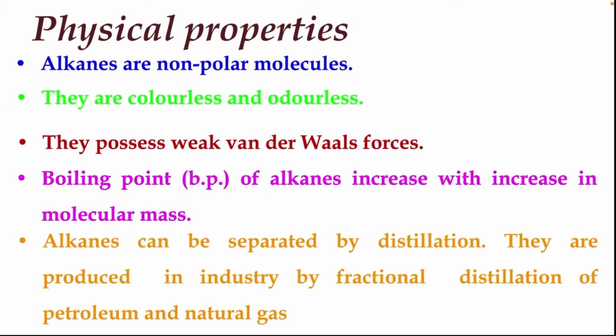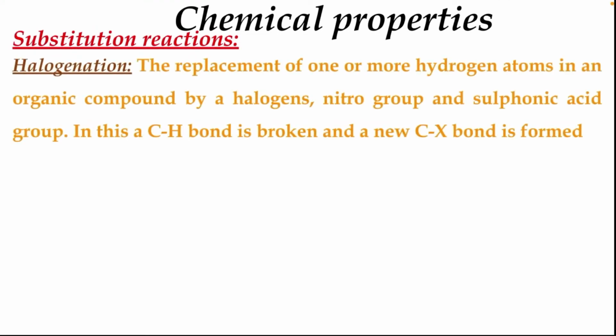Let us move on to the chemical properties. First one, substitution reactions, that is halogenation. The replacement of one or more hydrogen atoms in an organic compound by halogens, nitro group or sulfonic acid group is called substitution.